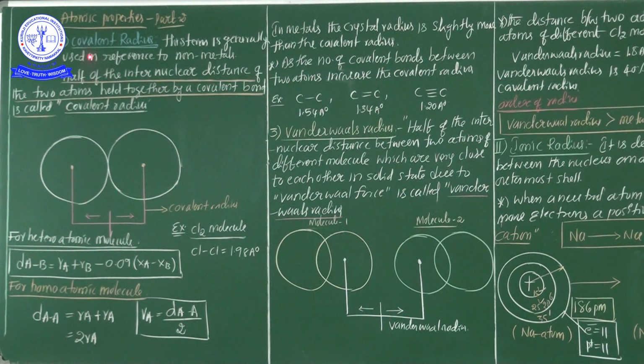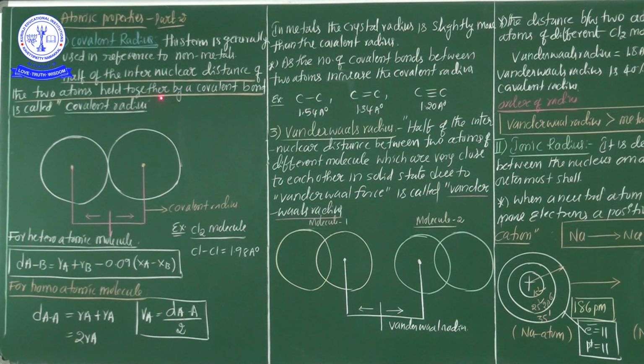Now see here, the second one is the covalent radius. My dear students, another important point: if you calculate atomic radius in any metal, you should follow the metallic radius. And if you calculate the atomic radius in non-metals, you will follow the covalent radius. Through the covalent radius, the atomic radius in non-metals can easily be calculated.